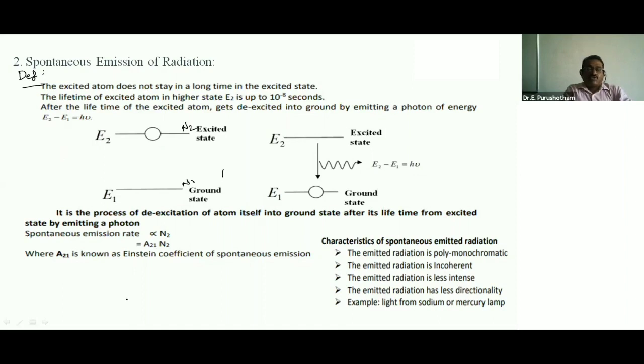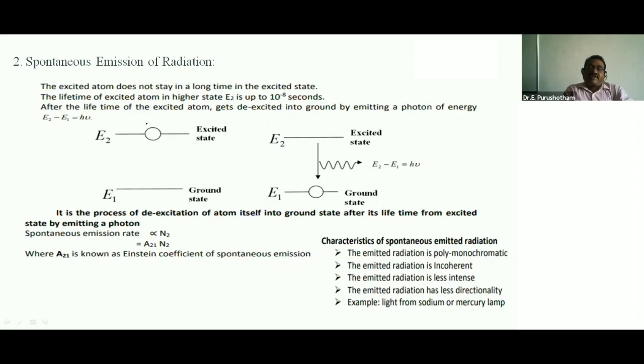N1 is also called population. Population means the number of atoms per unit volume. N1 is the population in energy state E1, and N2 is the population in energy state E2.